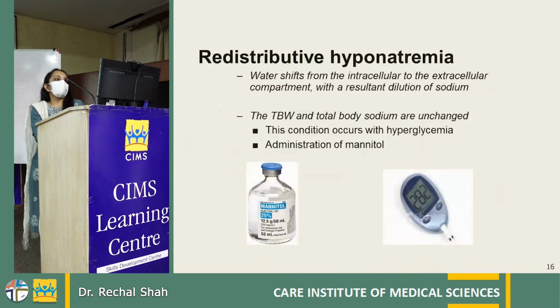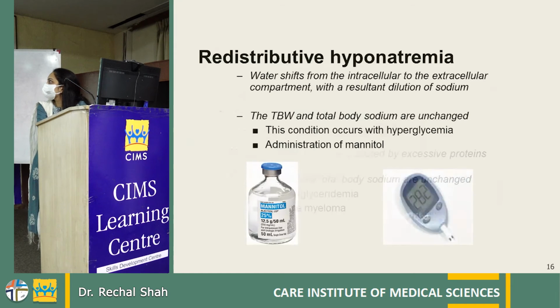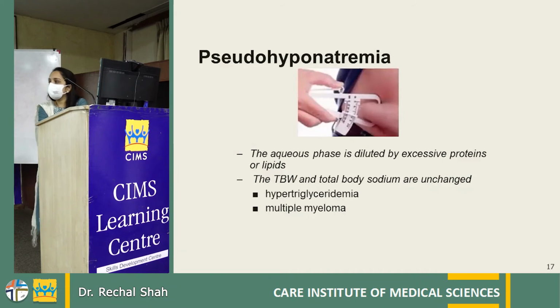So what is redistributive hyponatremia? In that the water shifts from the intracellular to extracellular compartment, and so there is dilution of sodium in the extracellular compartment. So in that the total body water and the sodium remain unchanged. So it is seen in hyperglycemia, in patients who have been administered mannitol, like in hyperosmolar states. Next is pseudo-hyponatremia. It is not a true hyponatremia. It is a laboratory artifact basically. It is seen in patients with hypertriglyceridemia and multiple myeloma.